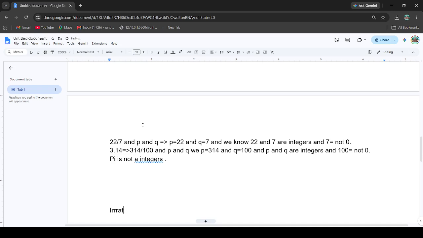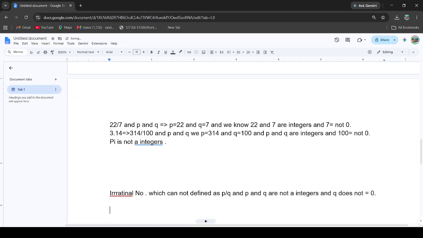An irrational number is one that cannot be defined as p by q, where p and q are not integers and q is not equal to 0, like root of 2, which is not an integer, right?